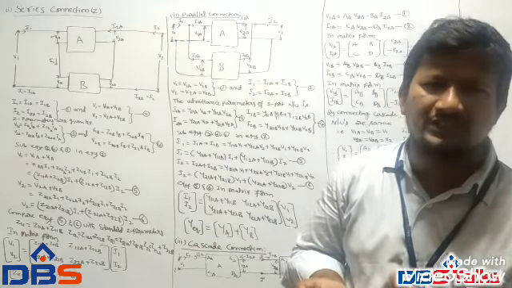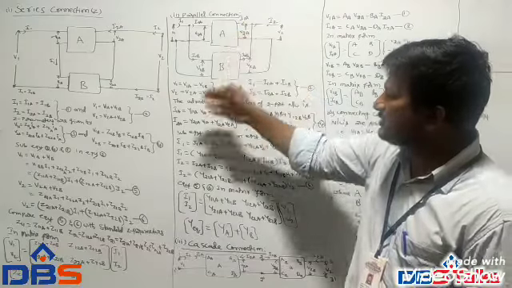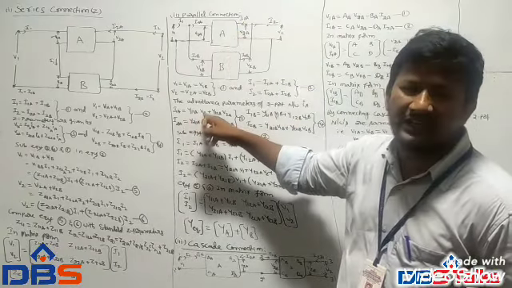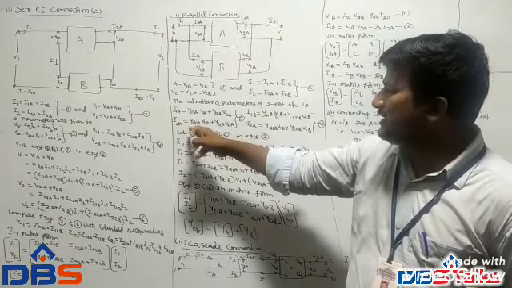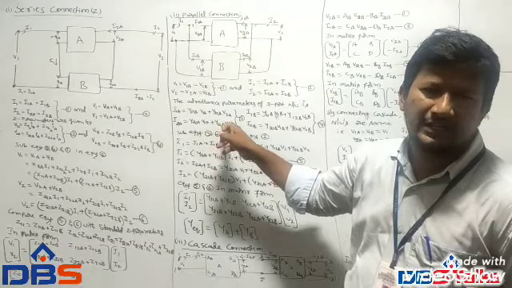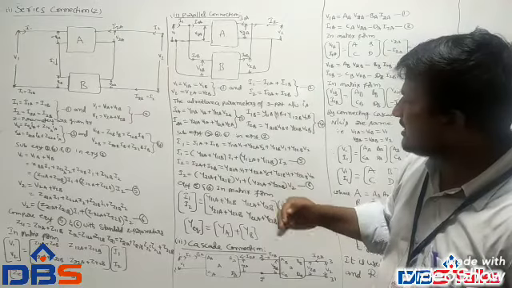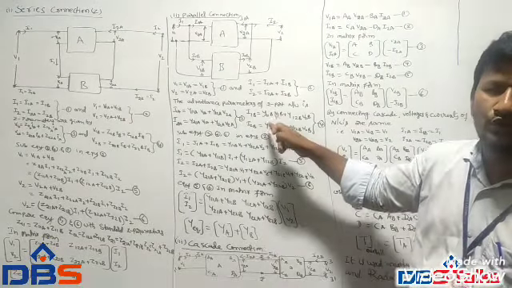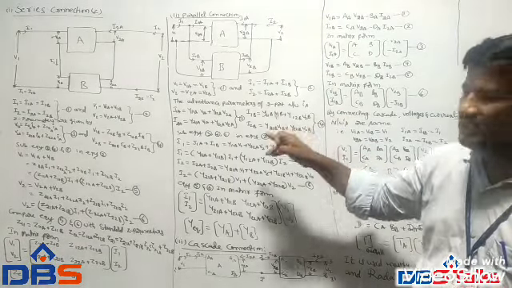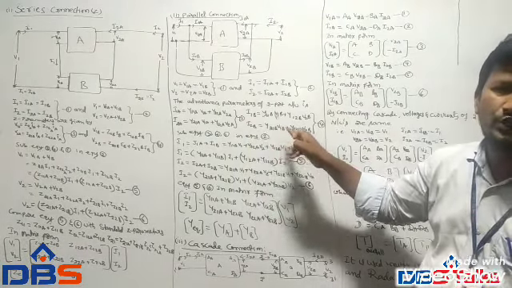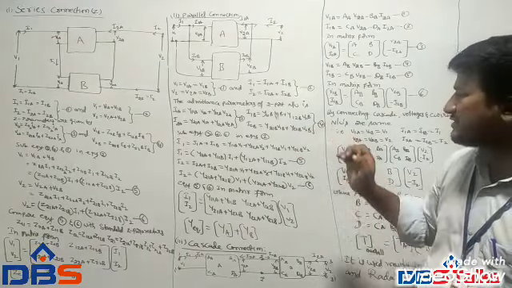Now the admittance parameters or short circuit parameters: the input and output currents must be expressed in terms of input and output voltages. So apply that definition to these two networks. I1A is equal to Y11A V1A plus Y12A V2A, I2A equal to Y21A V1A plus Y22A V2A, taken as equation 3. Similarly for B network, I1B equal to Y11B V1B plus Y12B V2B, I2B equal to Y21B V1B plus Y22B V2B, taken as equation 4.